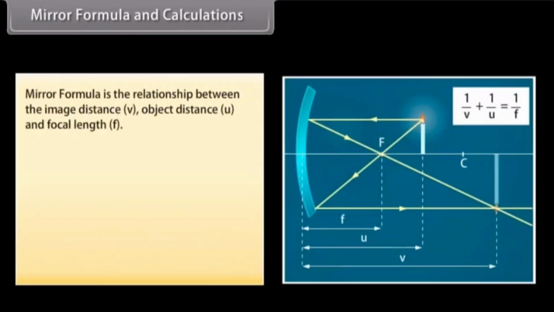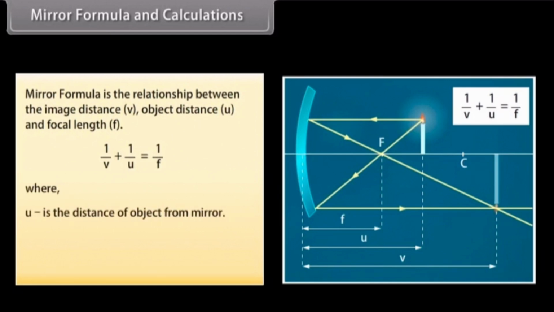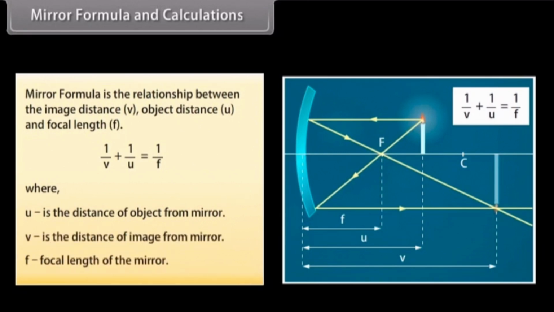Mirror formula and calculations. Mirror formula is the relationship between the image distance v, object distance u and focal length f. 1 upon v plus 1 upon u is equal to 1 upon f, where u is the distance of the object from the mirror, v is the distance of the image from the mirror, f is the focal length of the mirror.